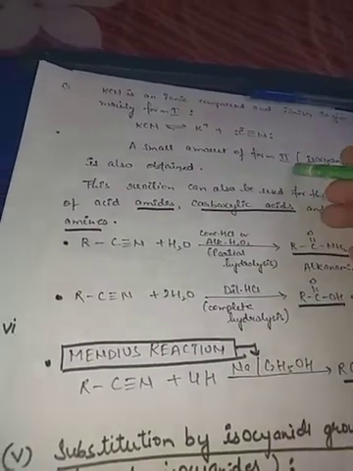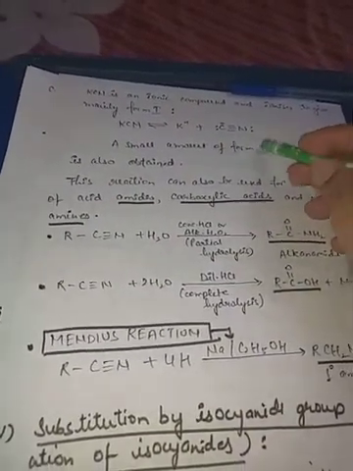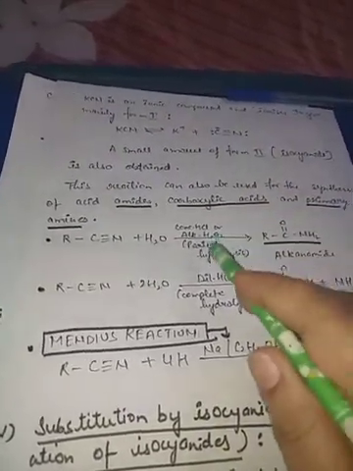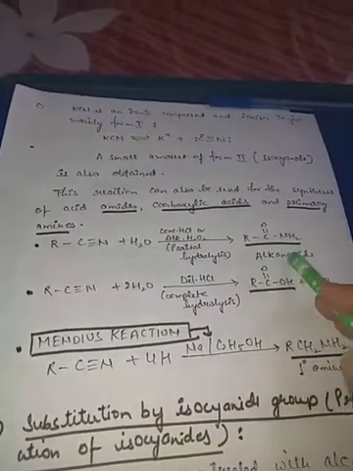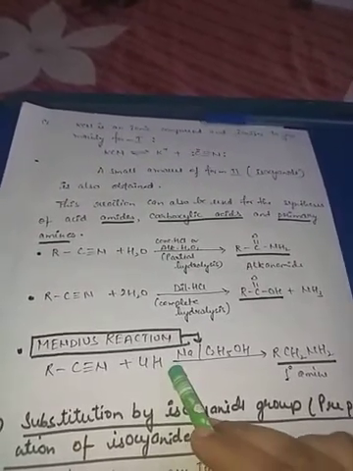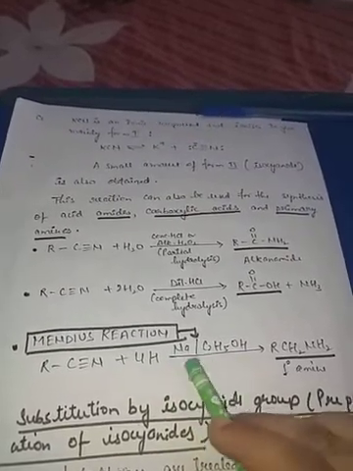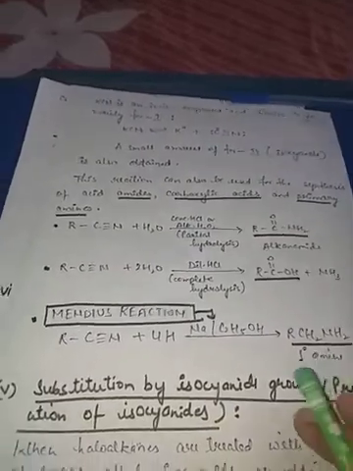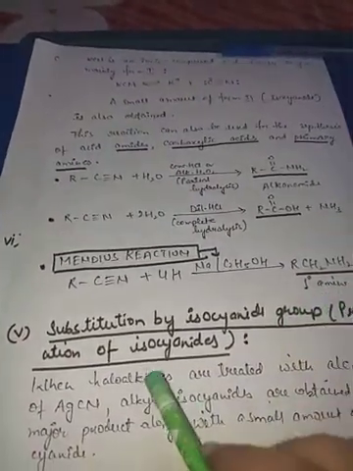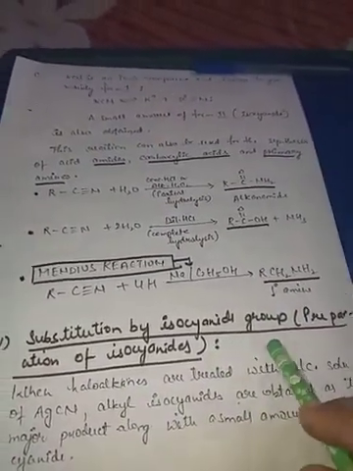These three we have prepared from cyanides. When partial hydrolysis takes place, we get alkanamide. With complete hydrolysis, carboxylic acids will be formed. And the third one is the Mendius reaction, where sodium and ethanol combine, and we will get primary amine. Now see, next one is the substitution by isocyanide group.